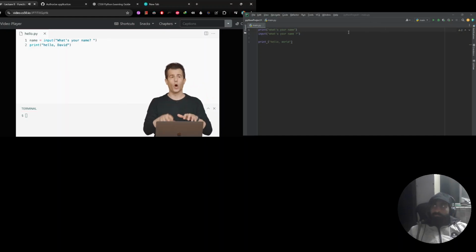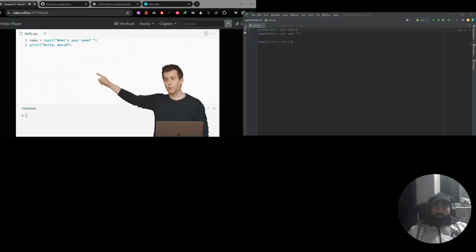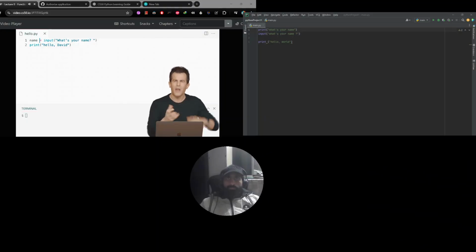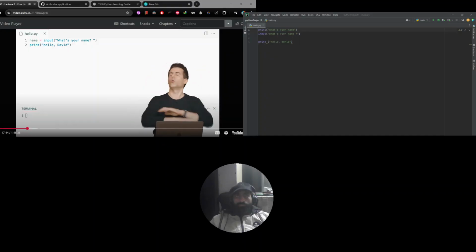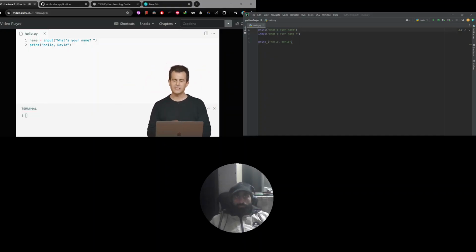That's why I was able to type my name or Carter's. But it also sort of behind the scenes hands that value, that return value, back to me, the programmer. And if I use an equal sign in a variable, no matter what I call it, I can store that input in that variable so as to reuse it later. So now sitting in the computer's memory somewhere is a container containing David, quote unquote, or Carter, quote unquote, or whatever the human has typed in. But here it's easy to make a mistake.